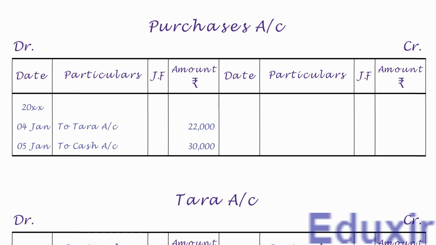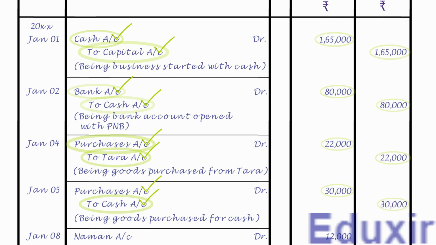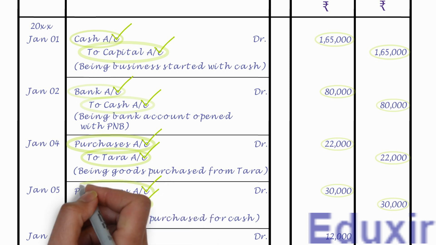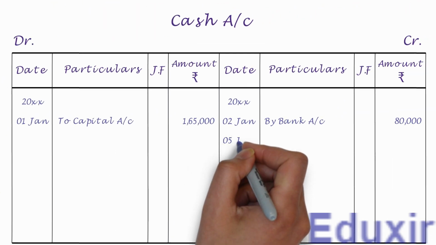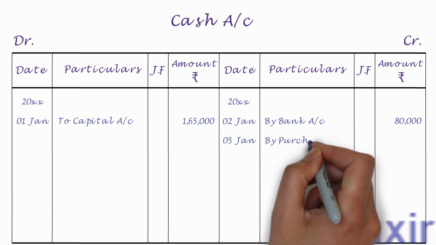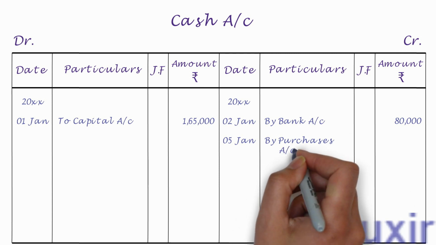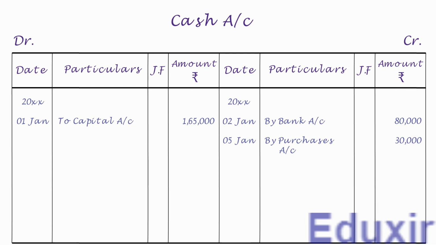Let us now take up the next entry. As the name suggests, it needs to be posted on the credit side of the cash account, and the credit amount is 30,000 rupees. Note that the details that need to be posted into the particulars column is purchases account. As we already have the cash account, let us now post this entry into that account. Let us first write the date in the date column. We need to write by purchases account into the particulars column. Let us write the credit amount of 30,000 rupees into the amount column. That completes the posting of this journal entry into the cash account.